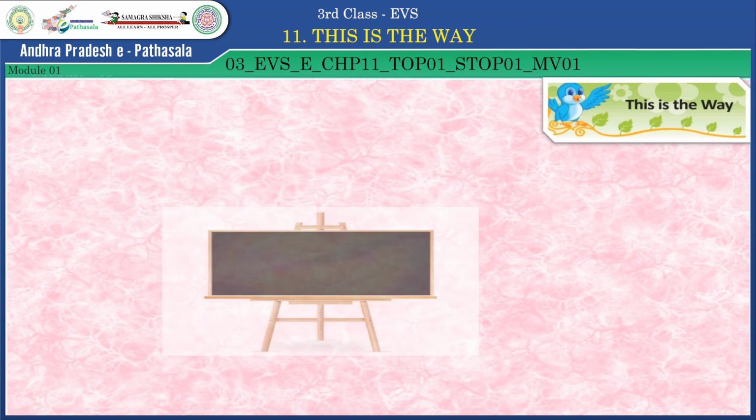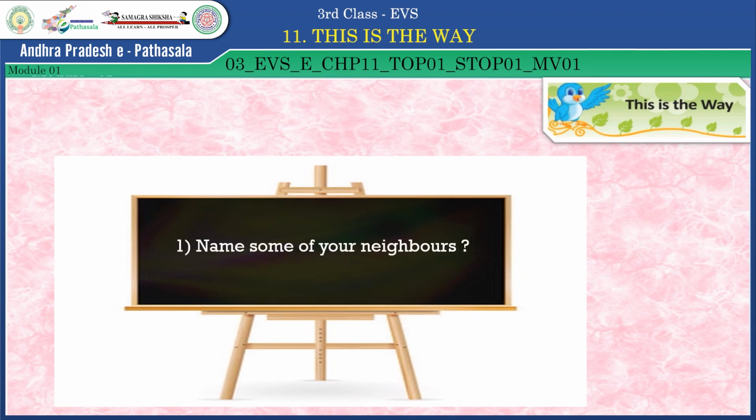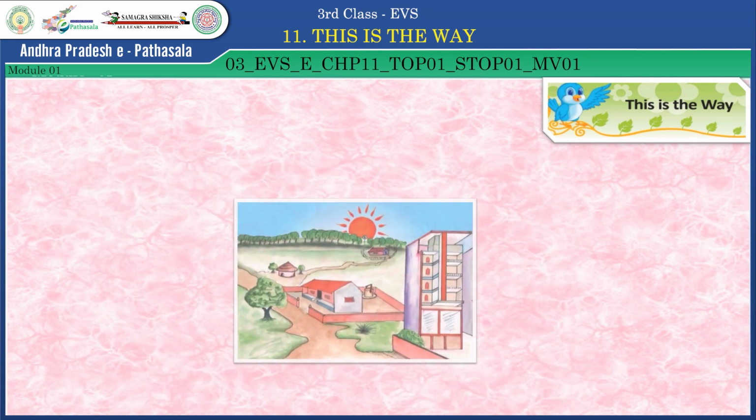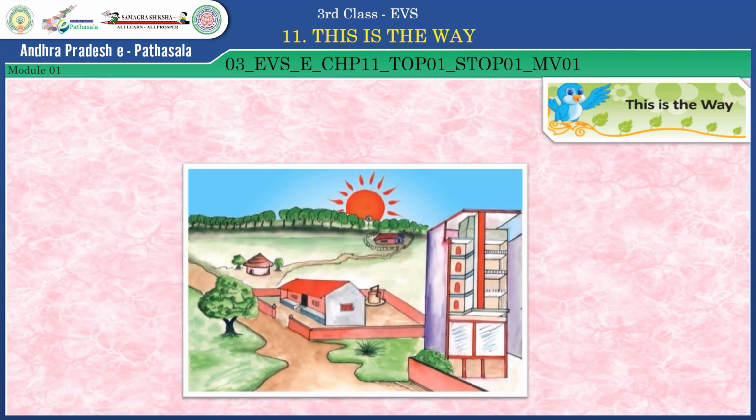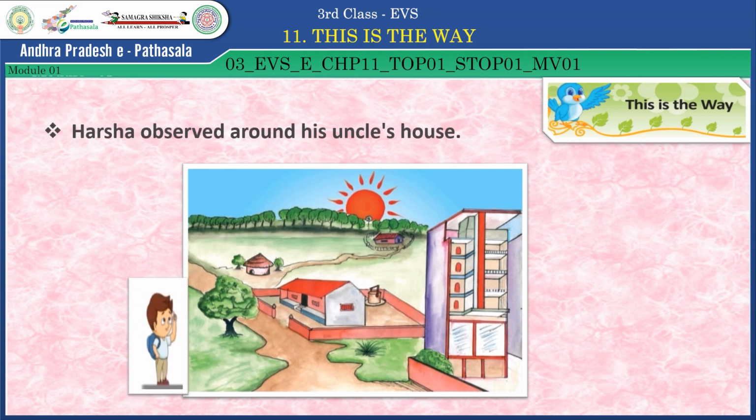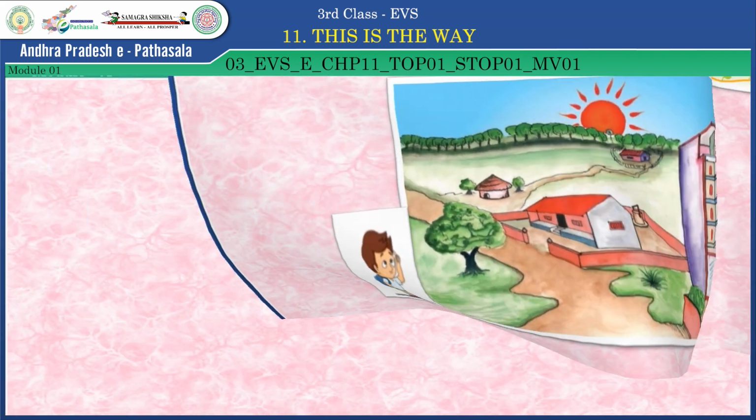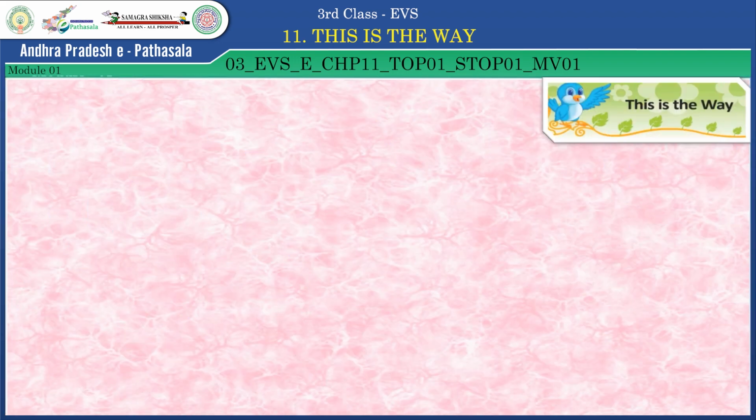Here is a question for you. Name some of your neighbors. Write down in your notebook and show to your teacher. So, here you see the picture. So, Harsha observed around his uncle's house. So, what did he observe? Let us see.